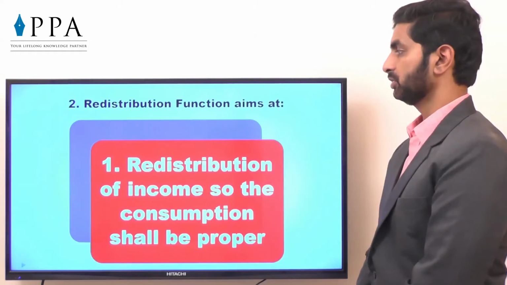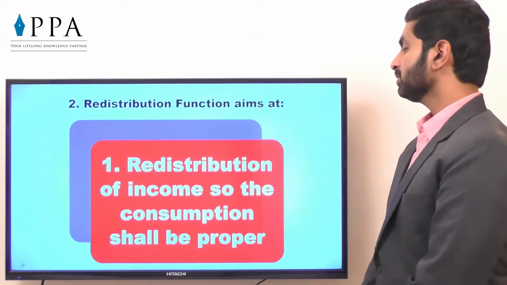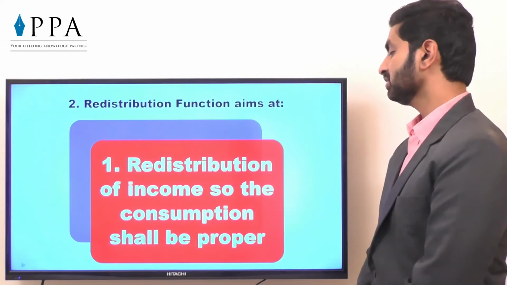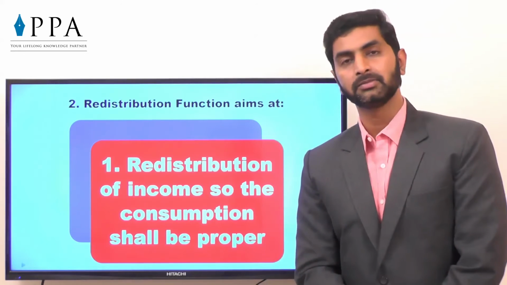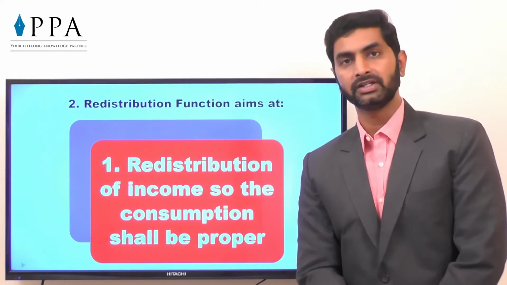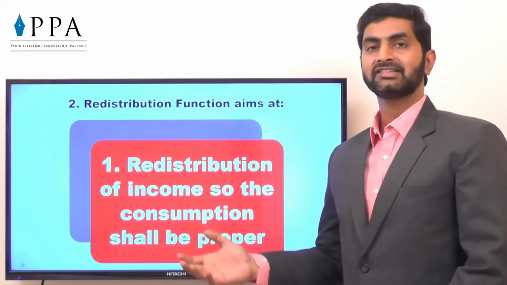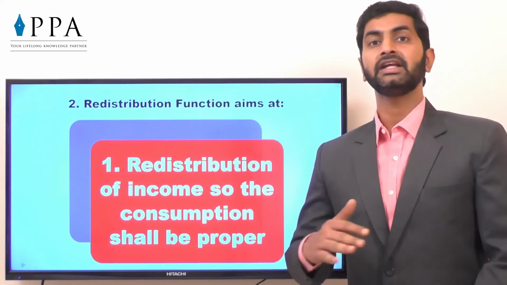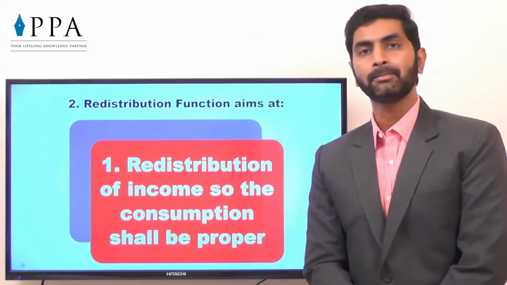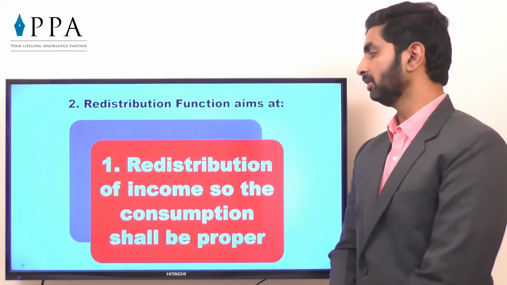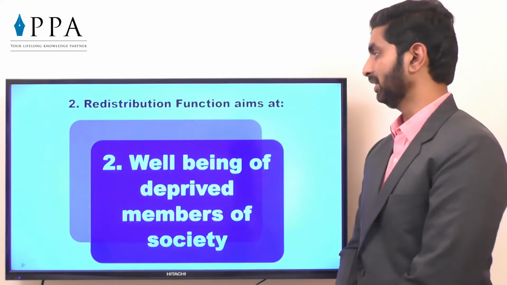That is the redistribution function. Redistribution of income, so that consumption shall be proper. So what does the government do? It charges higher taxes on the higher income group and no taxes on a very low income group, so that the taxes can be utilized for them, their income can be increased, and ultimately income parity, that means distribution of income, will be proper, so consumption shall be there.